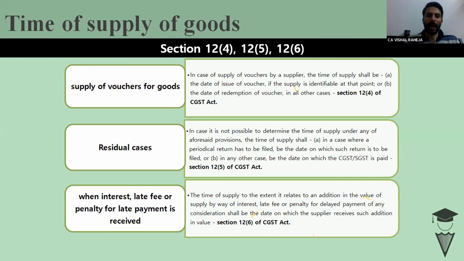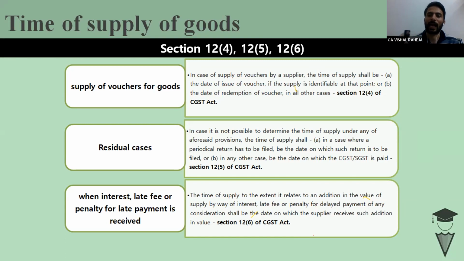But we have to draw a dividing line. If a person is selling vouchers to another person, there is trading of vouchers, and the person is not doing redemption of that voucher. So if a person is supplying vouchers, it would be treated as goods, and that supply of vouchers would be taxable.